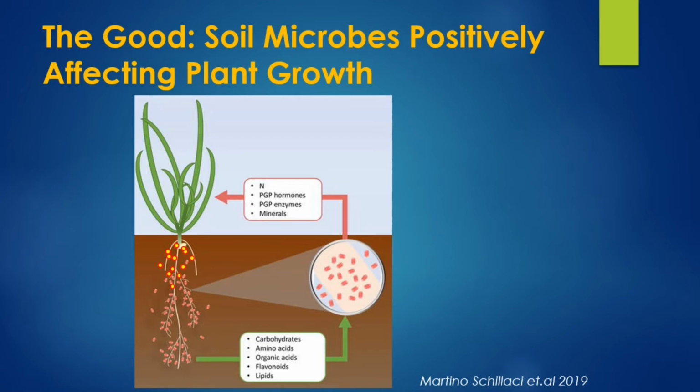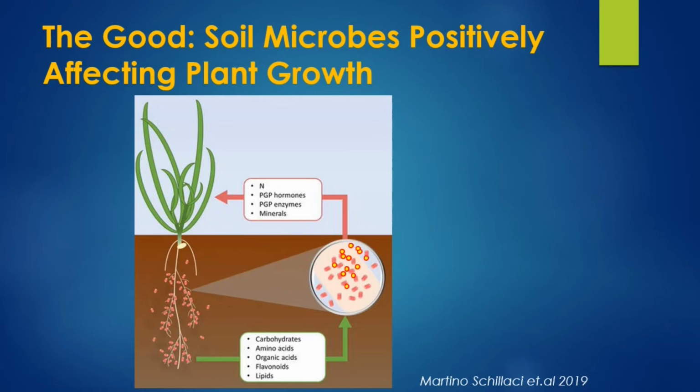During the course of plant growth, it releases low molecular and high molecular weight organic compounds such as carbohydrates, amino acids, organic acids, flavonoids, lipids into the rhizosoil to attract microbes.